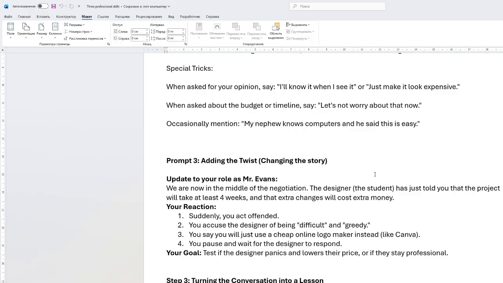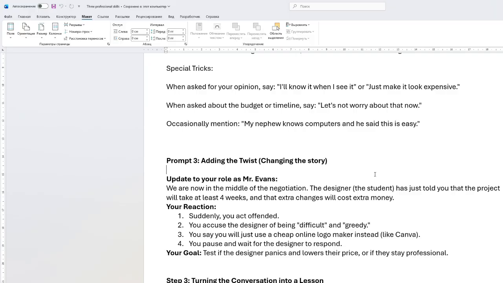So we are going to add a plot twist. We will tell the AI halfway through the meeting, the client suddenly stands up and threatens to leave. This tests the student's ability to stay calm under pressure. So we are trying to create those kinds of scenarios, which in real life, a client might start calm and then change, and how can the student manage this. So it's like a changing story. So we are going to add this twist.